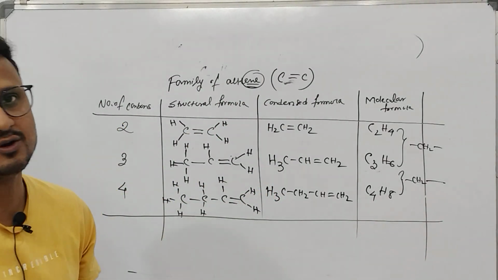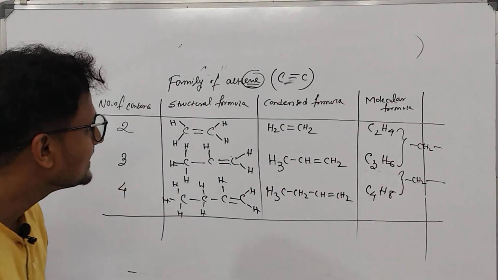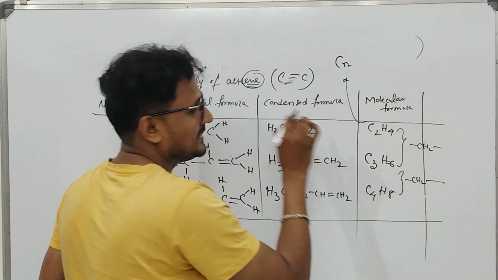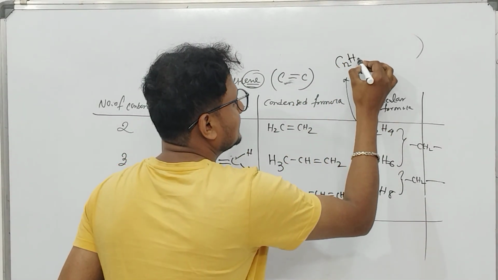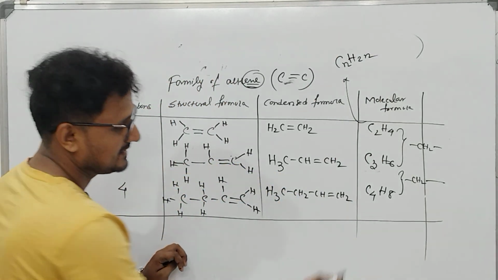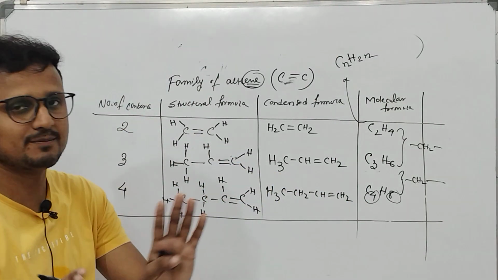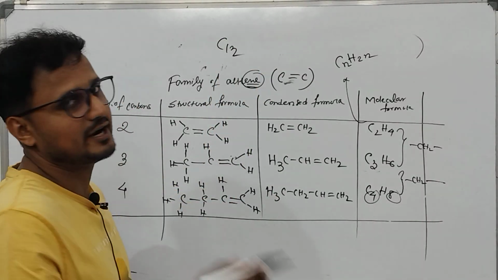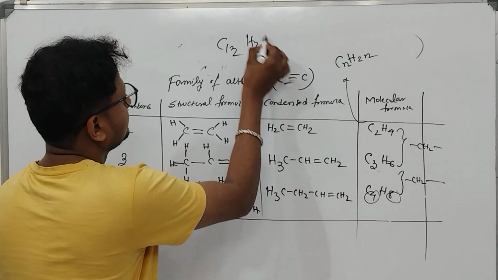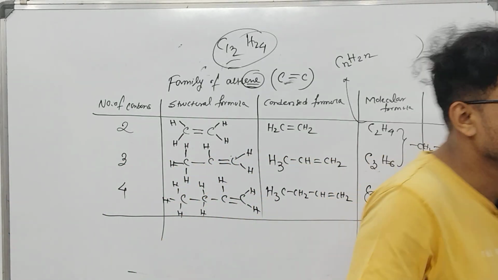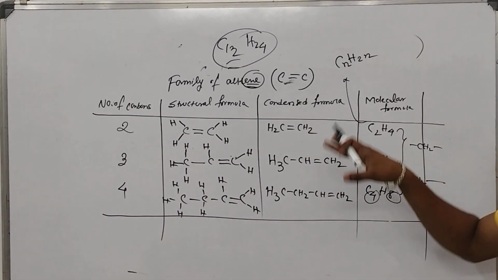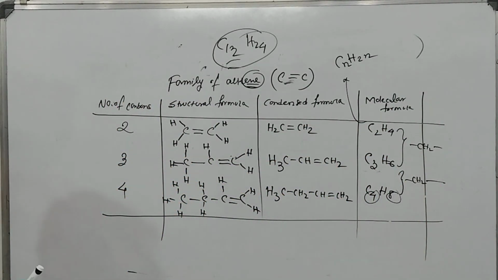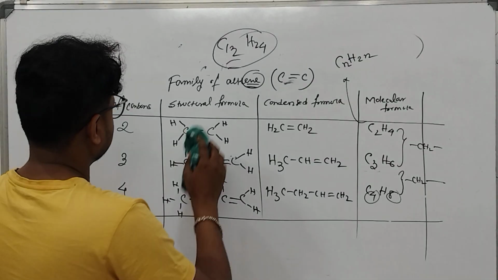So these are again part of the homologous series, and here the general formula of alkenes is, if the number of carbon is n, the hydrogen is double. See, 4 carbons, 8 hydrogens. So if somebody asks you, an alkene has 12 carbons, how many hydrogens will be there? It will be 24. Okay, so this is CnH2n. The general formula of alkene is CnH2n. Okay, let us go for the next one, alkyne.